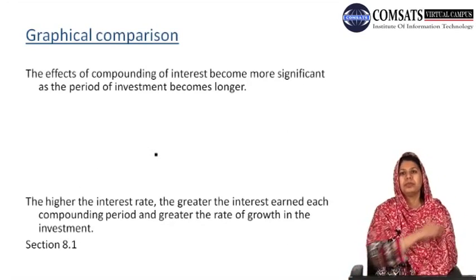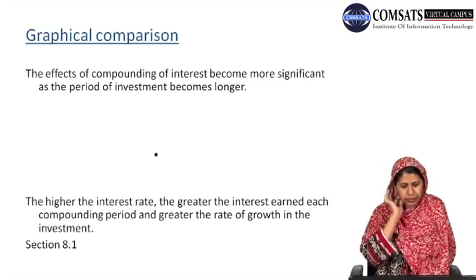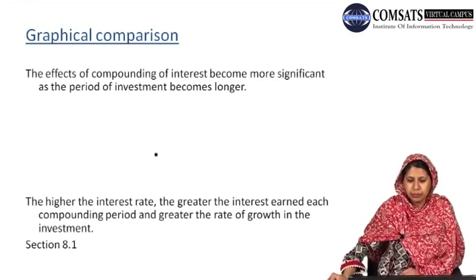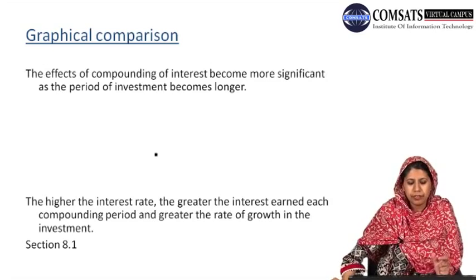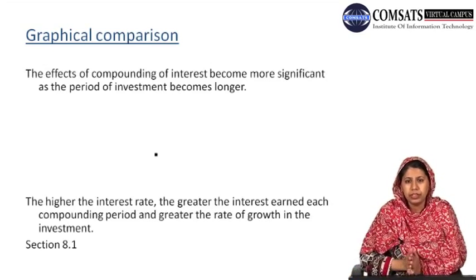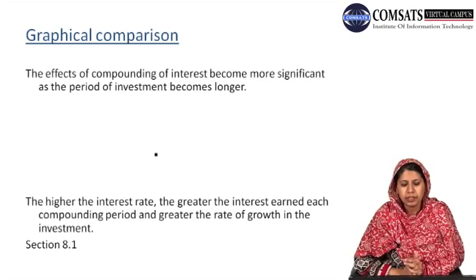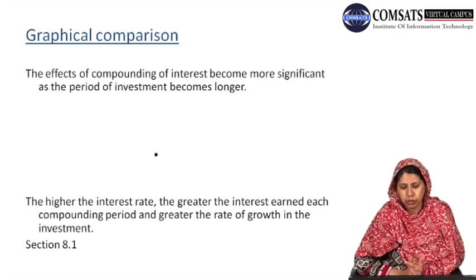From the graph we can observe one more thing, which says that the effects of compounding of interest become more significant as the period of investment becomes longer.